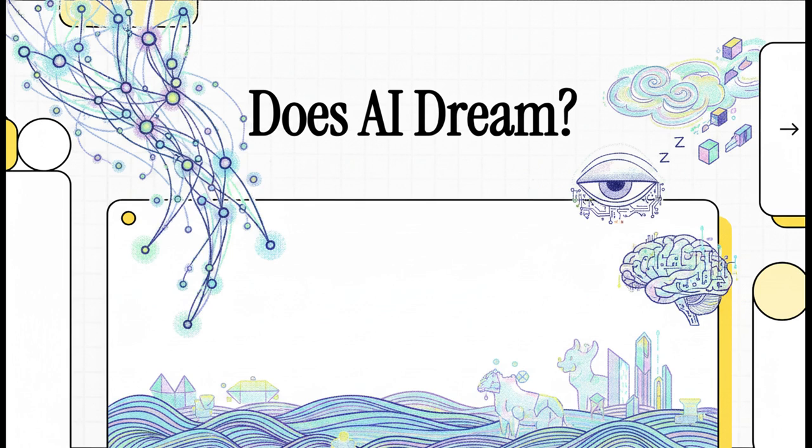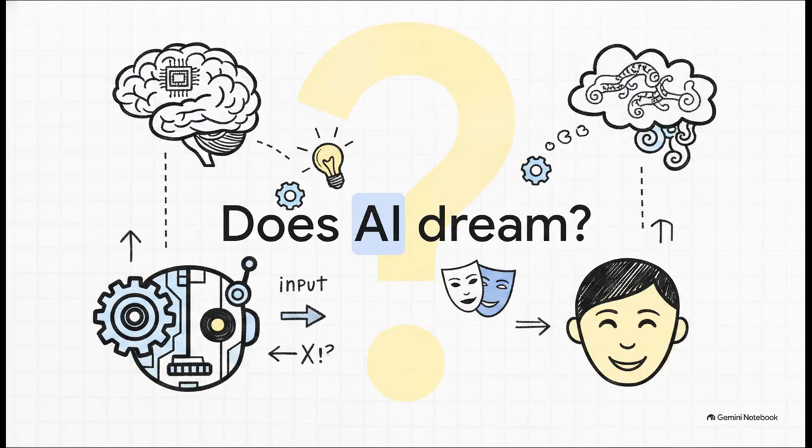And today, we're going to break the whole thing down. We're looking at the science, the math, and the sheer computational reality behind it all. So let's just start right there with that core question. Does AI dream? Now, the second we even ask this, we're actually doing something very specific. We are anthropomorphizing artificial intelligence, right?